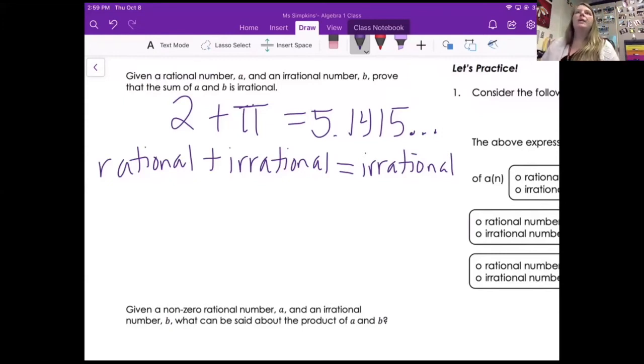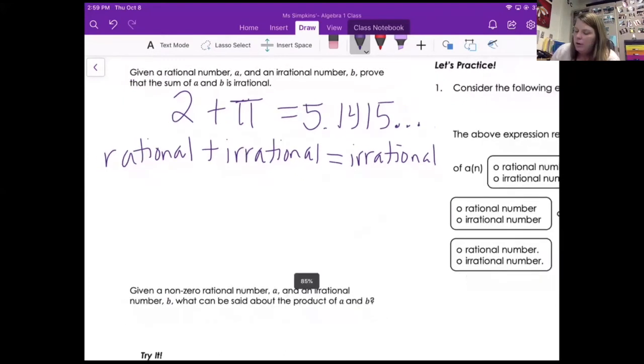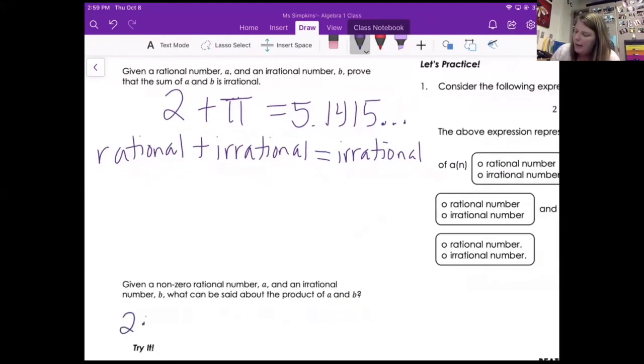Same thing goes with if we multiply a rational and irrational. So like 2 times pi. And I'll tell you what that is. Where's my pi button? 6.28. 2 times pi is something like 6.28. Why doesn't my calculator have a pi? Where?